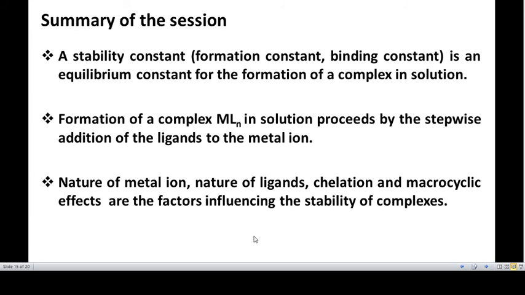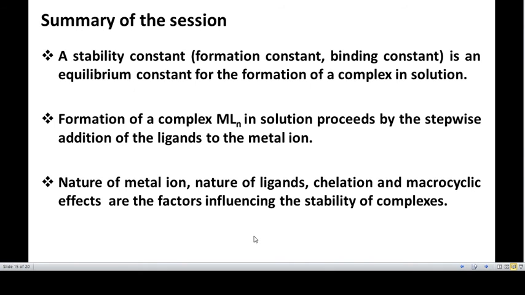The overall session summary is like this. The stability constant, that is formation constant or binding constant, is the equilibrium constant for the formation of complex in solution. Formation of a complex MLn in solution proceeds by the stepwise addition of ligands to the metal ion, giving the stepwise equilibrium constant or formation constant.